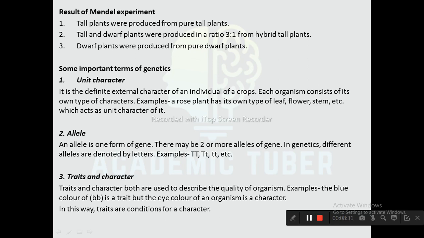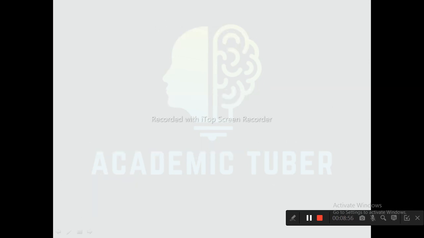Next one is traits and character. Traits and character both are used to describe the quality of an organism. Example, the blue color BB is a trait, but the eye color of an organism is a character. In this way, traits are conditions for a character.